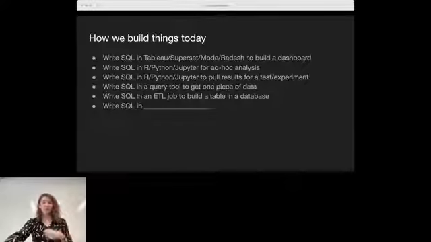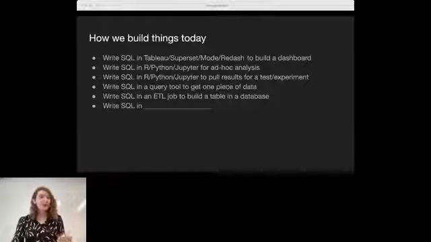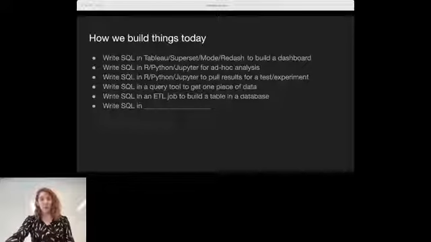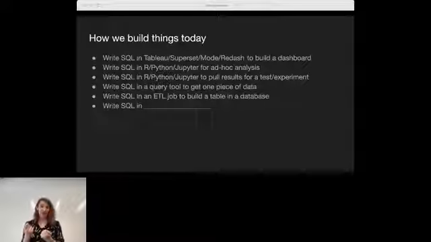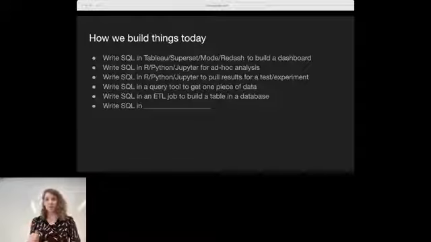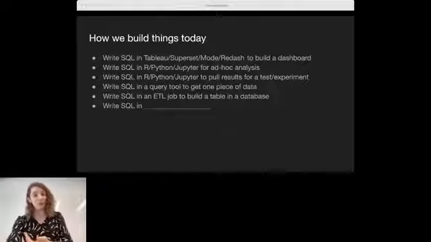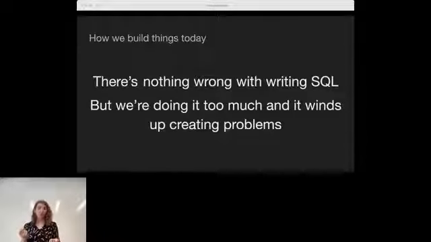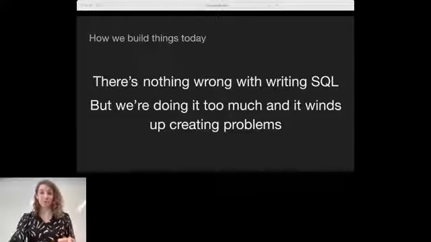We write some SQL in Python or Jupyter in our notebooks for analysis. We write some SQL again in those same things to look at the results of experiments. We write some SQL in a query tool just to get this one quick one-off piece of data. We write some SQL for an ETL job to build a data table in a database. And over and over and over, this pattern that we find ourselves in is, oh, I've got to do this thing. I'm just going to write a quick query. Because we do it so often that we internalize these things pretty well. And it's not a bad way to do it. There's nothing wrong with writing SQL. But what is happening is that we're doing it too much, and it's winding up creating problems for us.